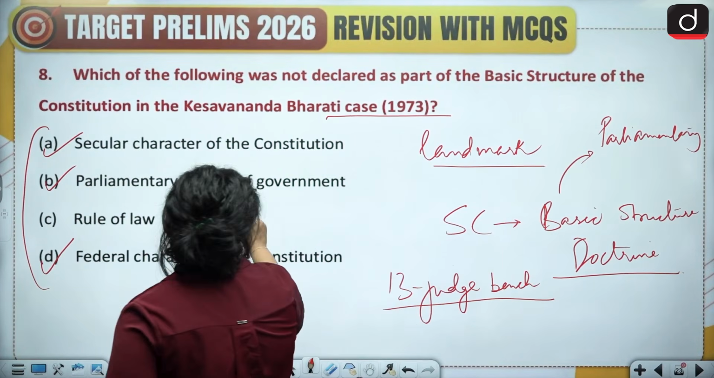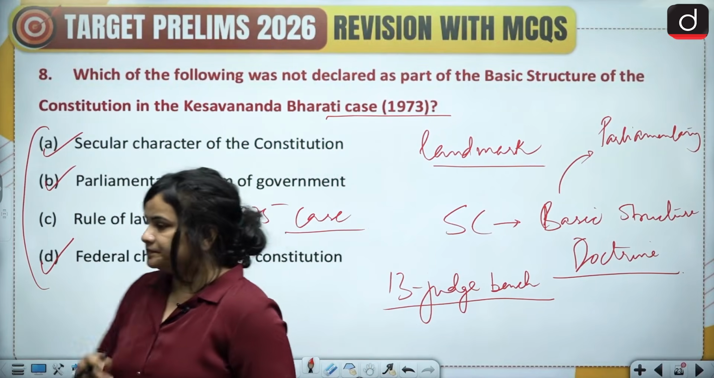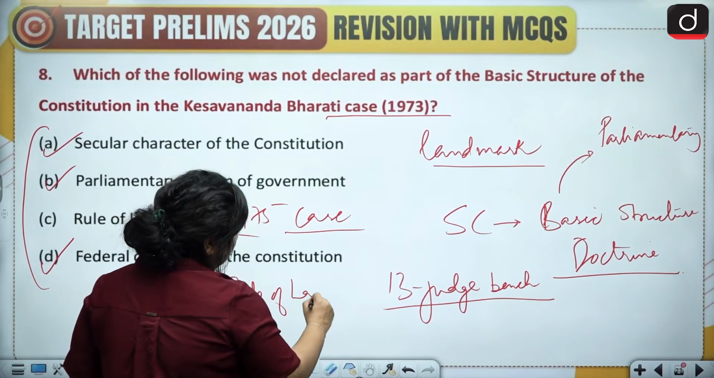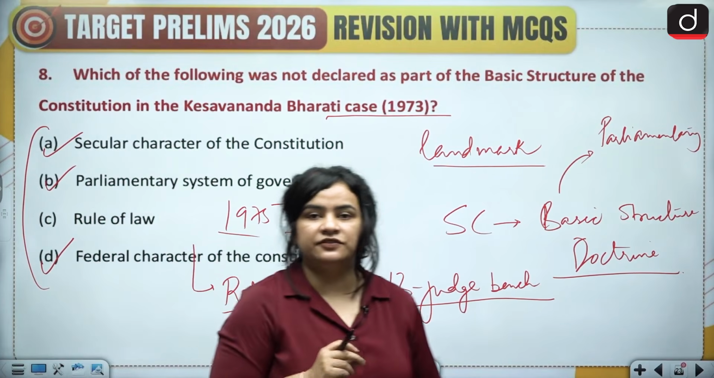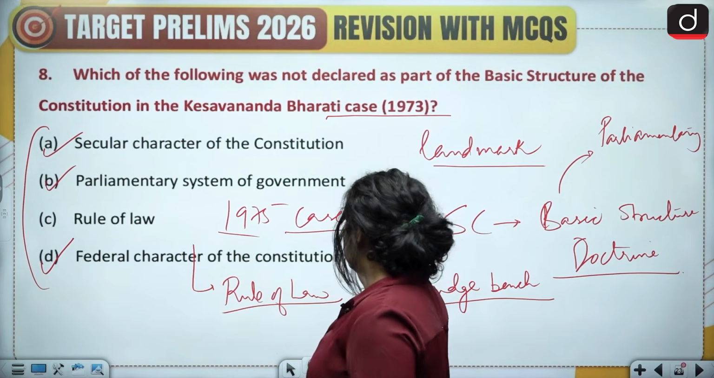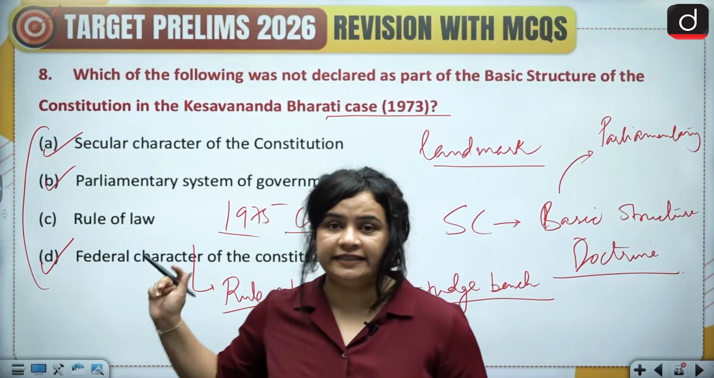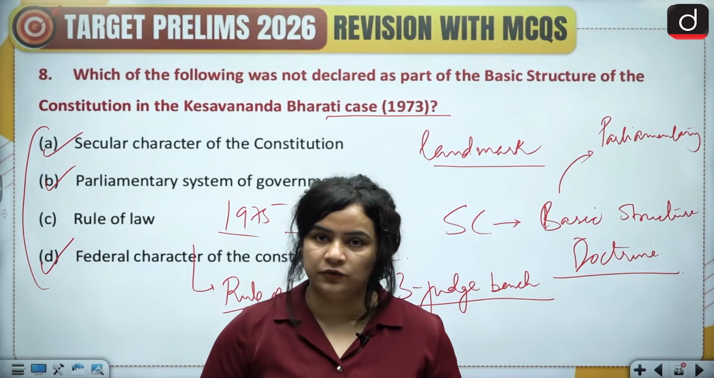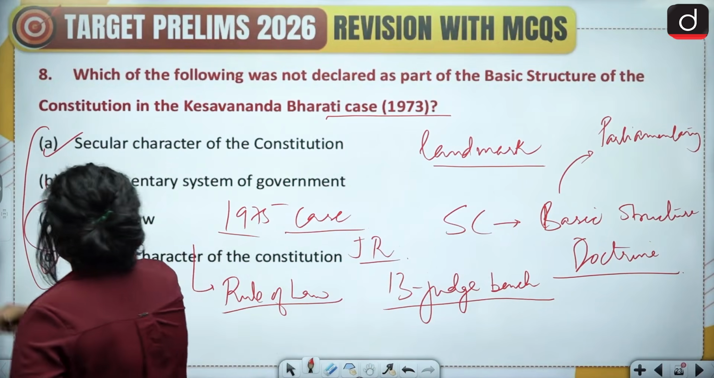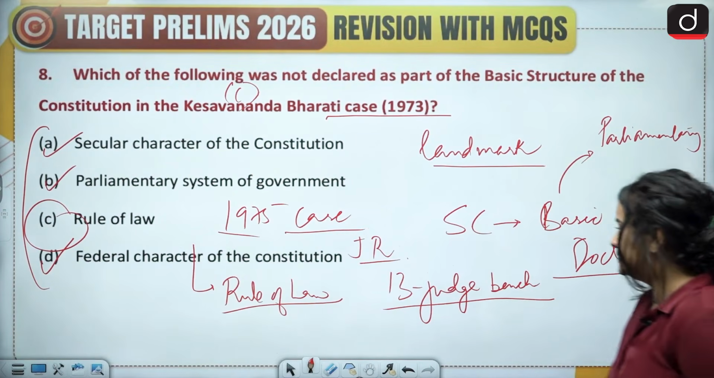However, in the 1975 Indira Gandhi Nehru case, the Supreme Court held that the rule of law and not the rule of men is also a basic feature of the constitution. It forms a part of the basic structure of the constitution along with judicial review. So these two were listed expressly in the 1975 Indira Gandhi Nehru case. So rule of law was not listed in 1973, and therefore option C is the correct answer.